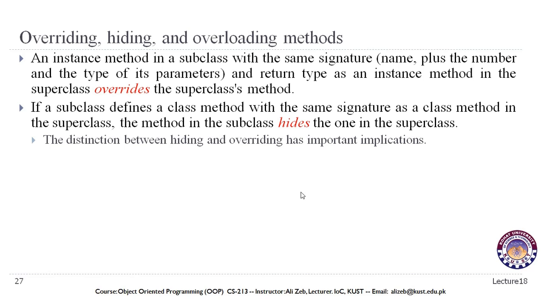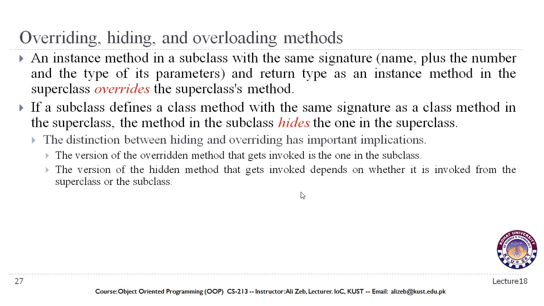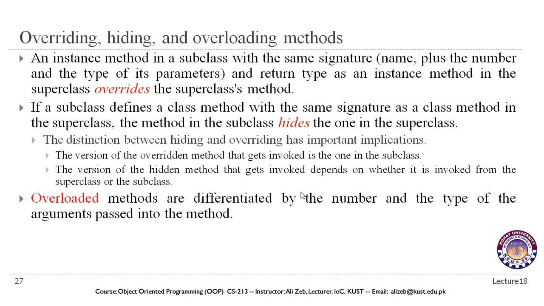The distinction between hiding and overriding has important implications. The version of the overriding method that gets invoked is the one in the subclass. So when we call the method, the subclass method will be called. The version of the hidden method that gets invoked depends on whether it is invoked from the superclass or the subclass. So we can invoke the superclass method or the hidden method by using a call to the superclass method.